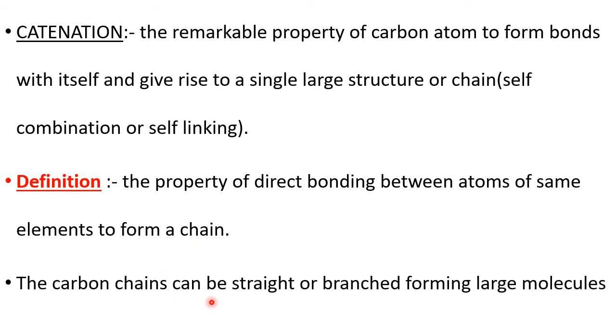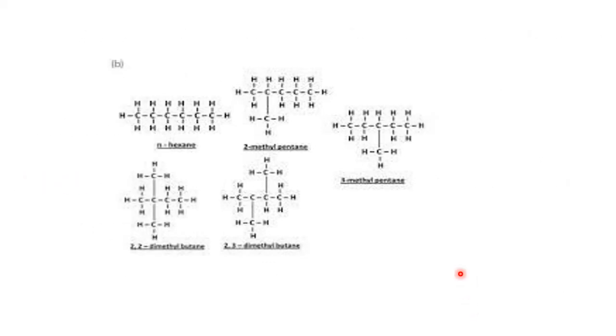The carbon chains can be straight or branched, forming large molecules. Because of the self combination, because of catenation, carbon goes for chain formation, and these chains may be straight or branched. So a variety of chains are there. You see here a straight chain. Here a branch is there, multiple branches. See further branching, complex branching. That means you can go for any type of chain here. Carbon has such a unique self-combining capacity. It can go for any type of chain. That's the beauty of carbon.